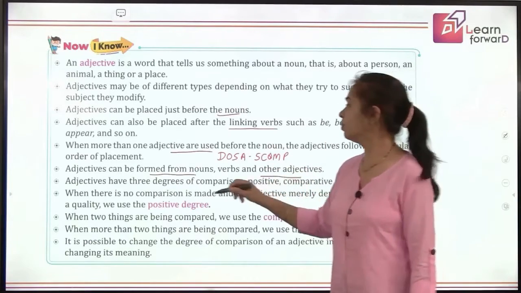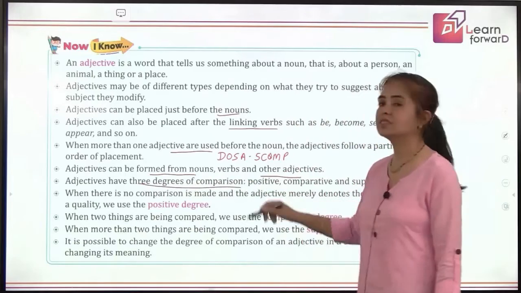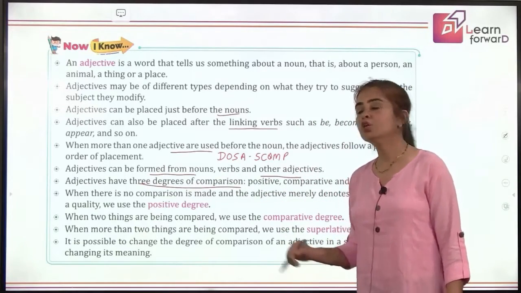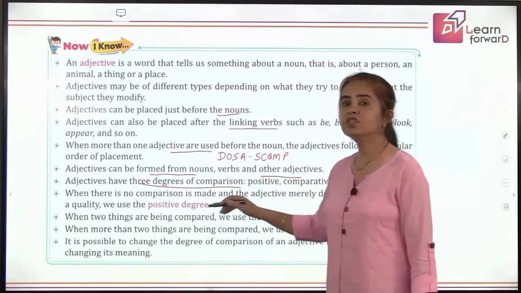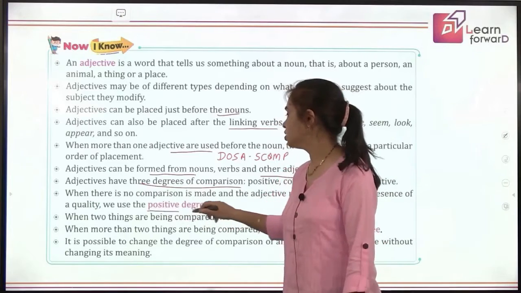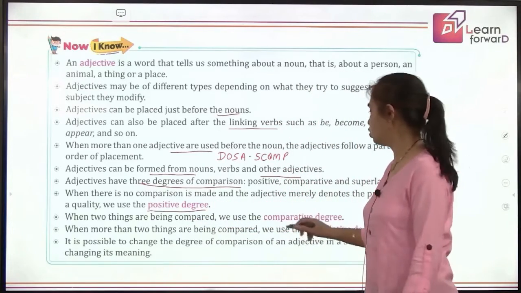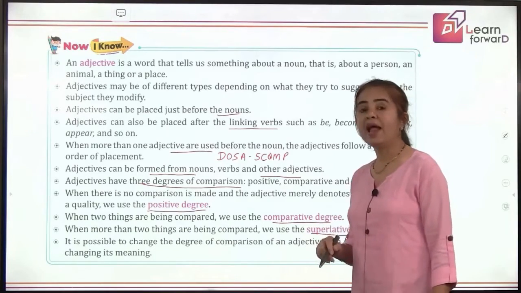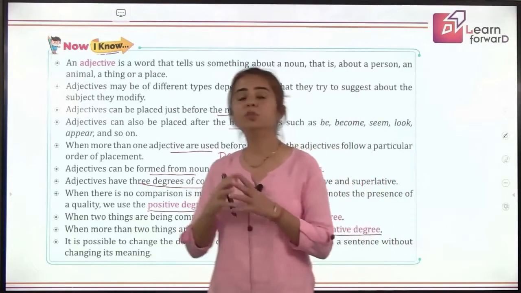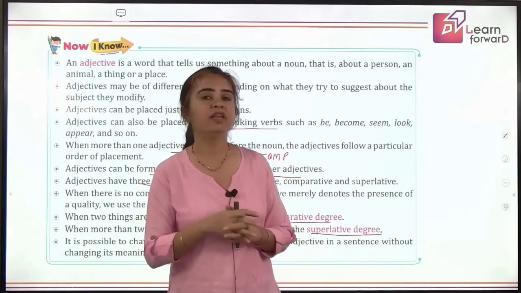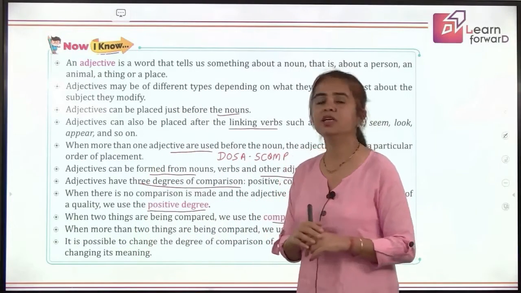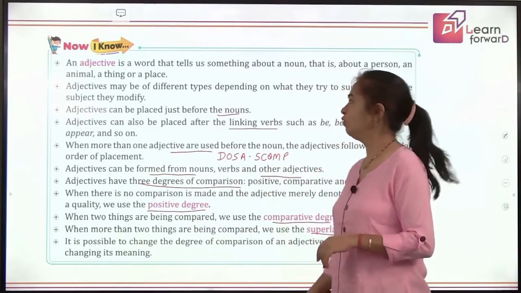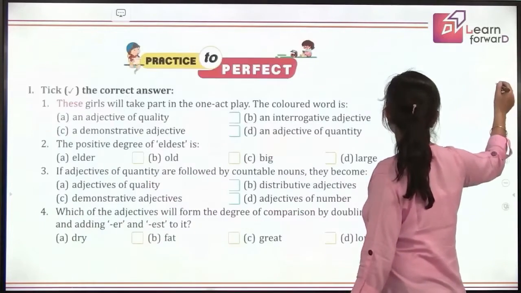And we learnt about the 3 degrees of comparison, the positive, comparative and superlative degrees. Positive is used when we are talking of quality in just one noun, comparative when we talk about 2, and superlative when we talk about 3. And then we also learned that it's possible to change the degree of adjective in any sentence without changing its meaning. That's finally what we learned. So that was a quick recap.